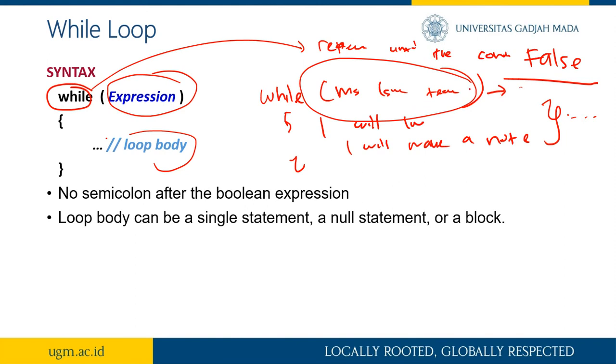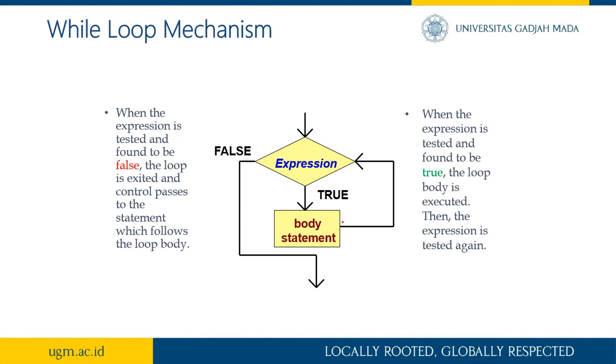So when I am still teaching, which means it is true, then you will do this statement. But when I stop teaching, which means it is false, then you skip the looping, exit from the looping, and do something else here. This is the mechanism.